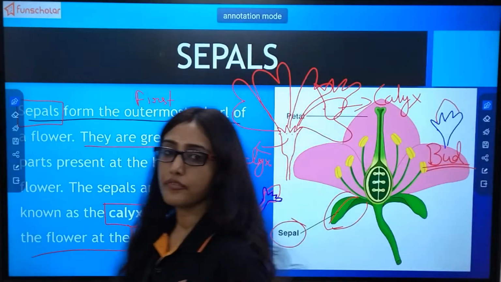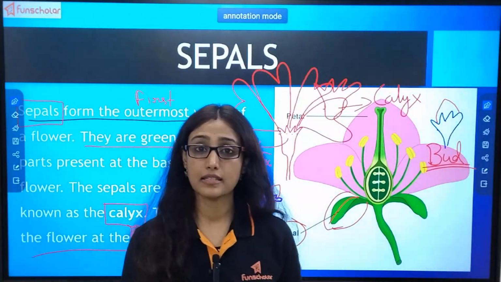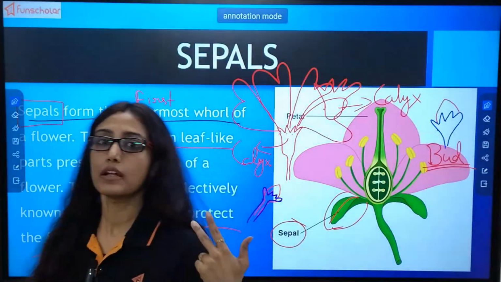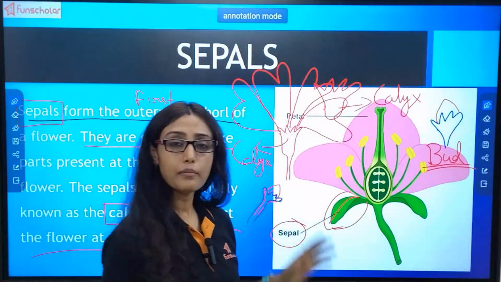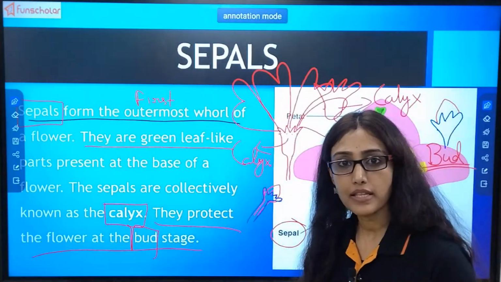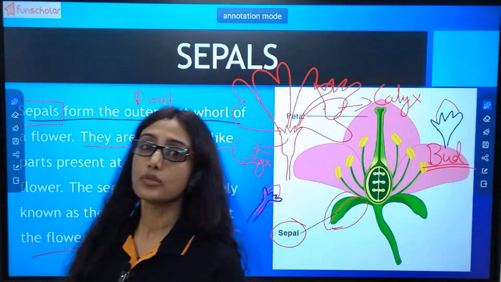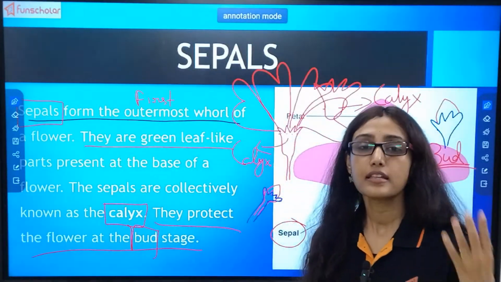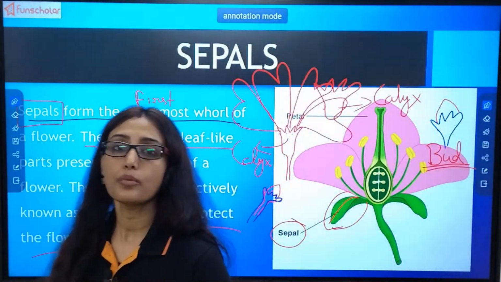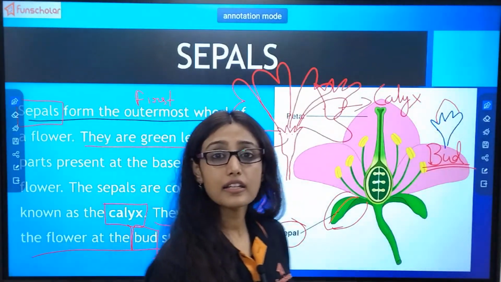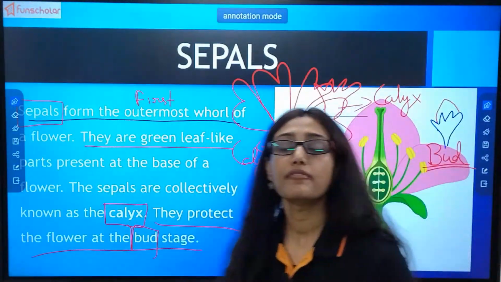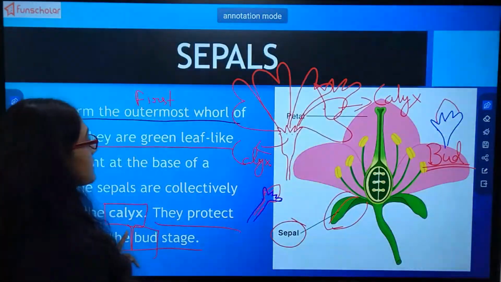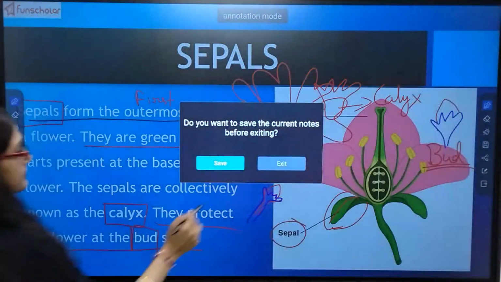So what did we learn from this one? Sepal is the leaf-like structure present at the base of the flower. When more than one sepal is present at the base, it is known as calyx. And what is the function of this calyx? The function of the calyx is to protect the baby flower at the budding stage. Okay, done? Clear? Now next.